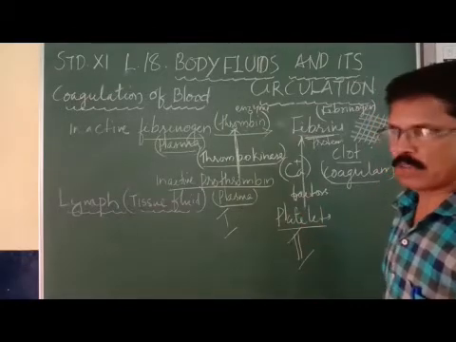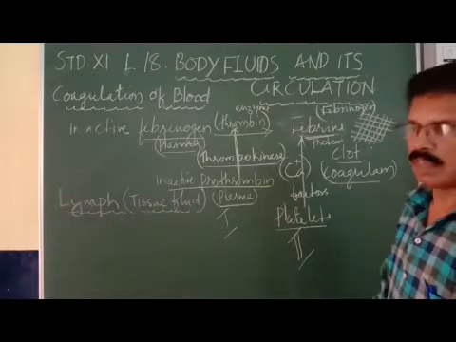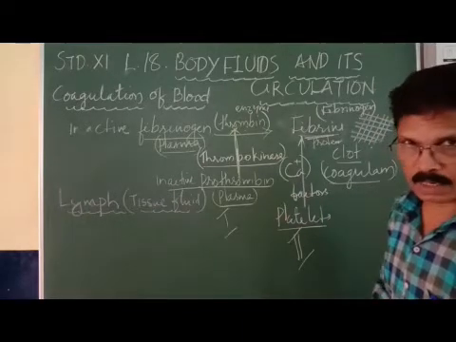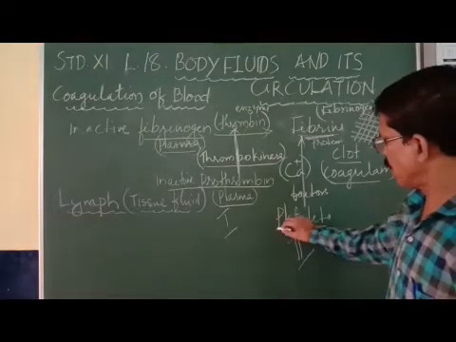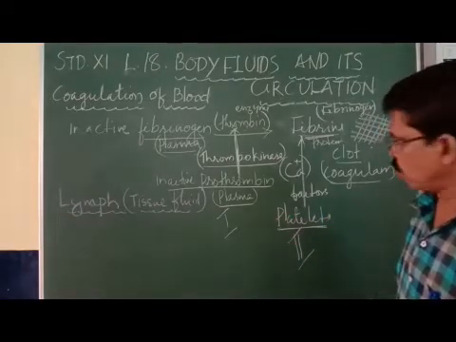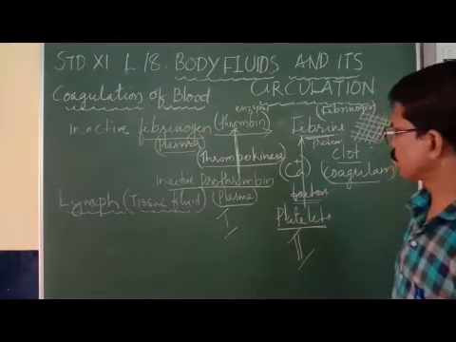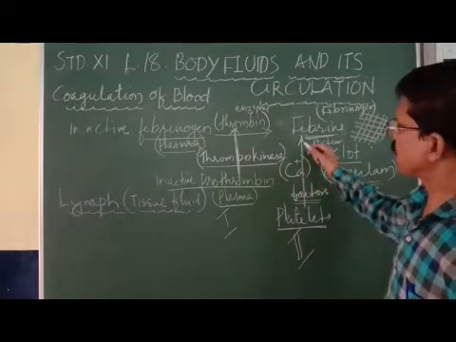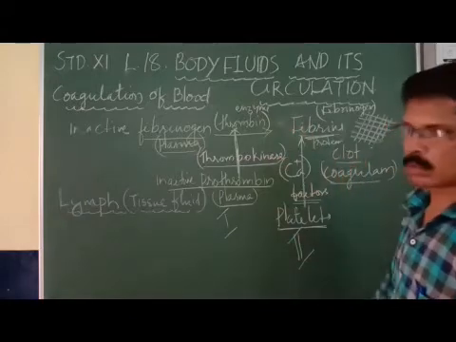At the point of injury, when the blood comes out, it creates trauma. The platelets disintegrate or break off and produce certain factors. Those factors help in the conversion of the fibrinogen into fibrin clot.